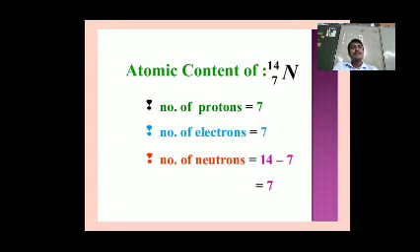Nitrogen, N-14, atomic number 7. Number of protons 7, number of neutrons 14 minus 7, that is equal to 7, and number of electrons 7 in the nitrogen atom. So protons 7, electrons 7, neutrons 7 are present in the nitrogen atom.